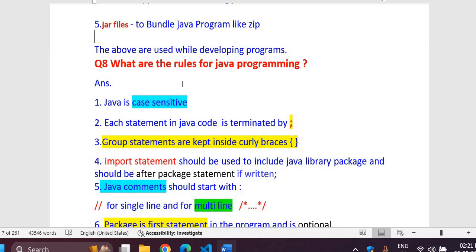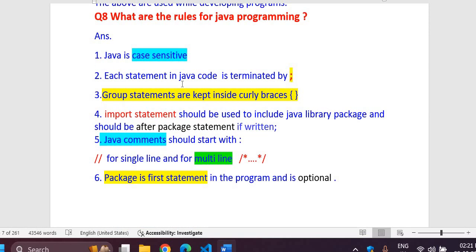Now after this, we are coming down to what are the rules for Java programming. Java programming rules are very important, because as we have said, systematic, structured, so you need to follow it. Whatever rules are defined in Java, that we need to use, understand them one by one. So Java is case sensitive.